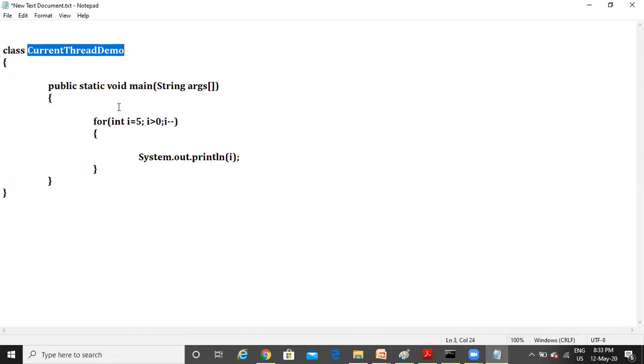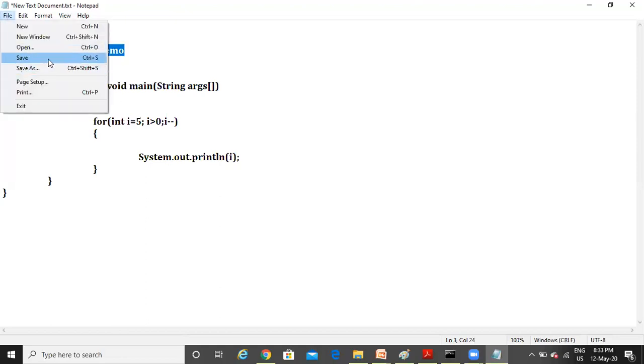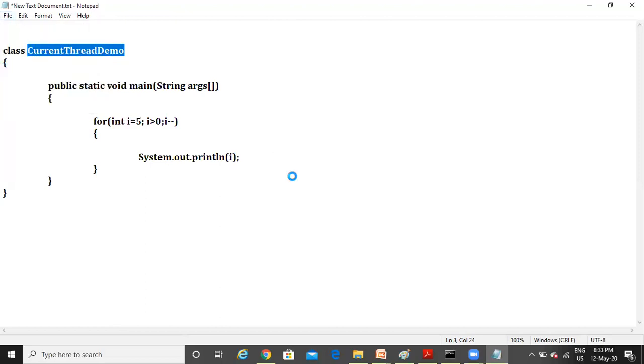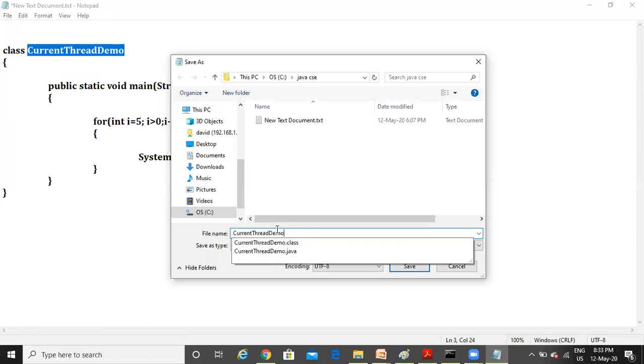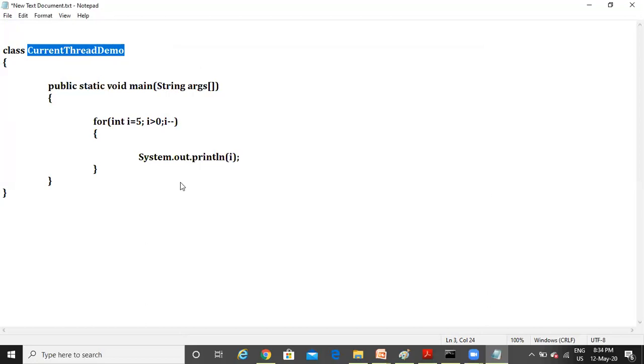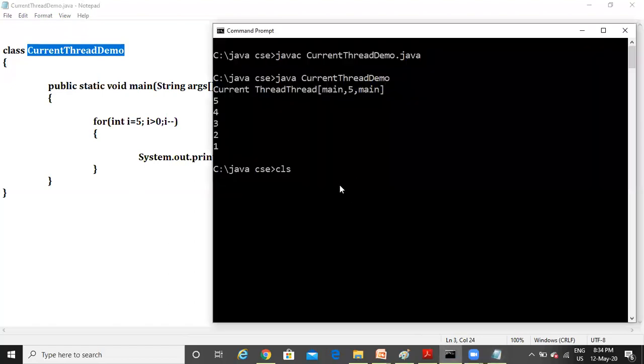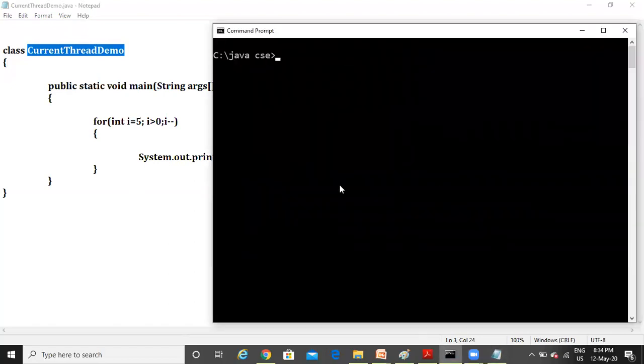Save this program first of all. CurrentThreadDemo.java. I have saved it, and now I will try to execute that. javac CurrentThreadDemo.java.